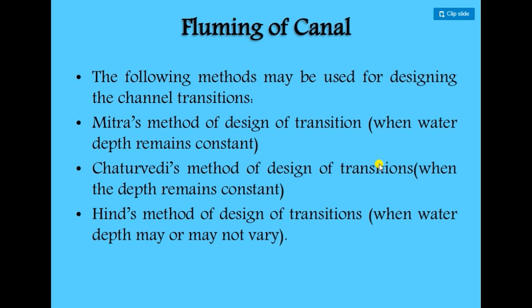Now there may be different types of methods for flumming of canal, like Mitra's method, Chaturvedi's method, and Hind's method. There may also be some suitable conditions. Mitra's method can be used when the water depth remains constant. Chaturvedi's method is used when the depth remains constant, and Hind's method is used when the water depth may or may not vary.